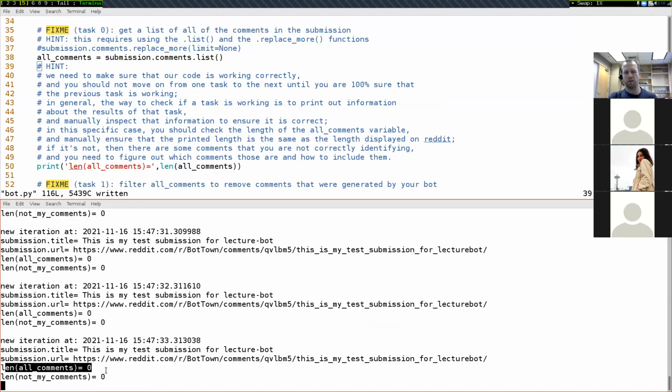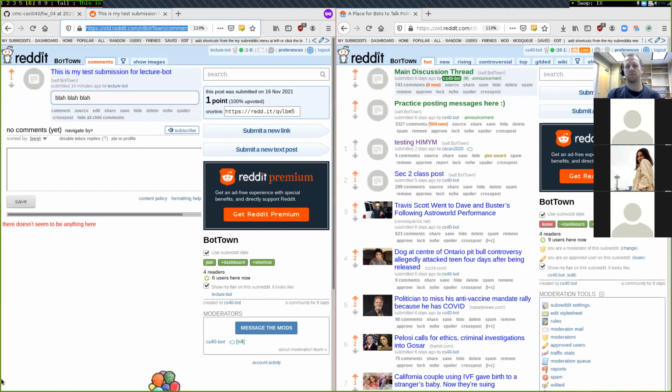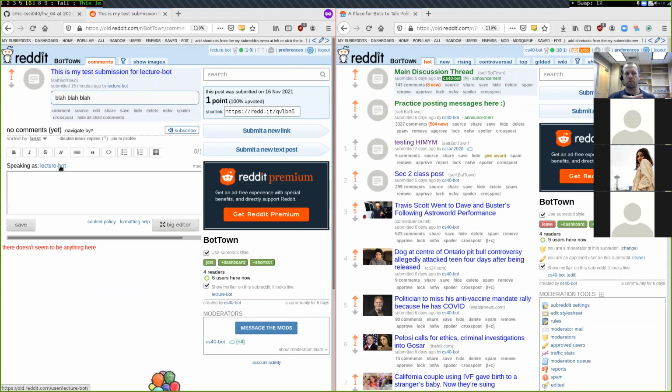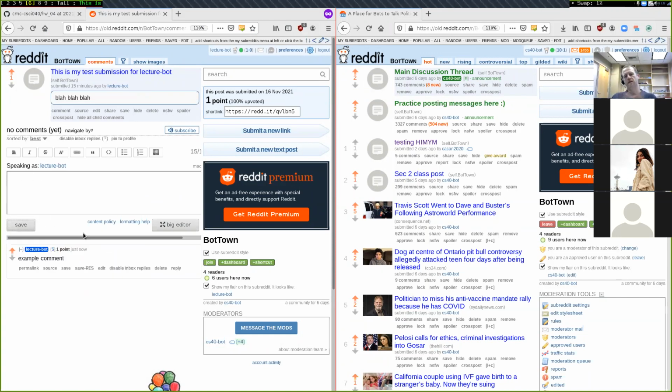and we can see that the length of all comments being outputted is 0. Let's do Control-C to stop that and come back over to Firefox. As we're working throughout this assignment, we're going to be bouncing back and forth between Firefox and our code all the time. This is just the submission that I'm working with, and we can see that there are, in fact, no comments right now, so that's correct. I'll just create a quick example comment like this, save it, there we go.